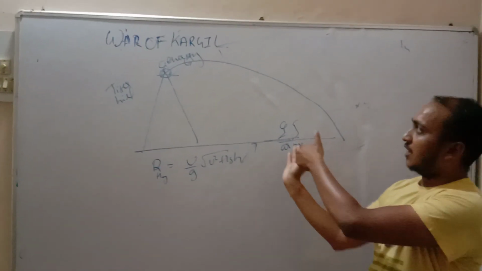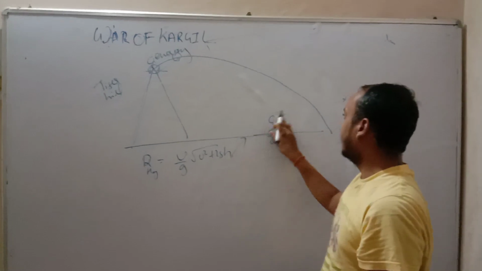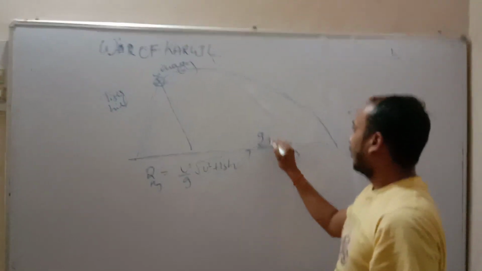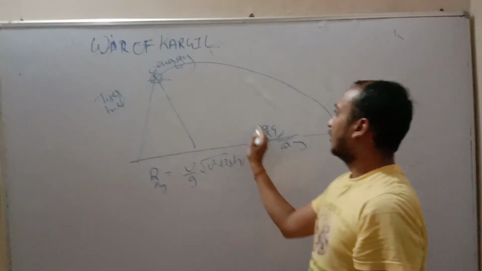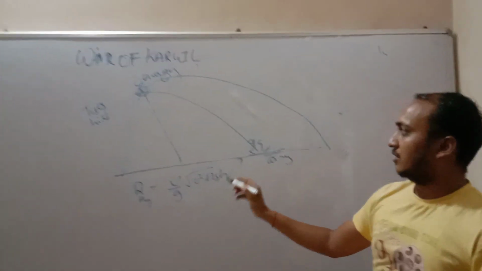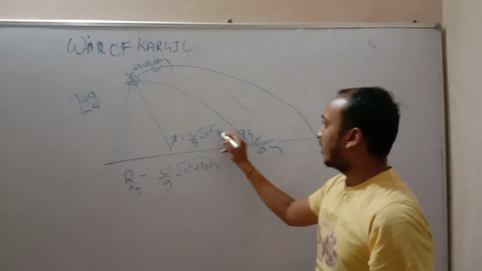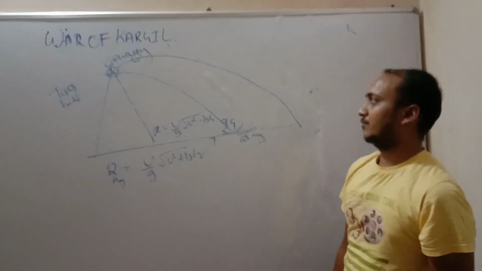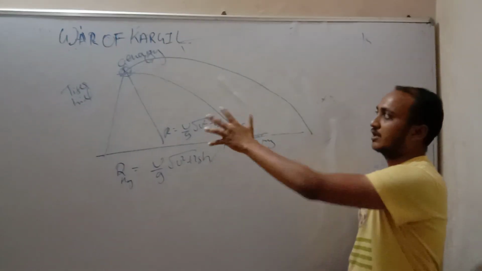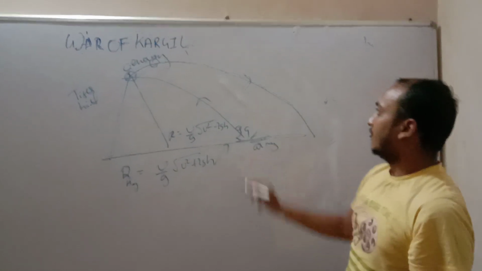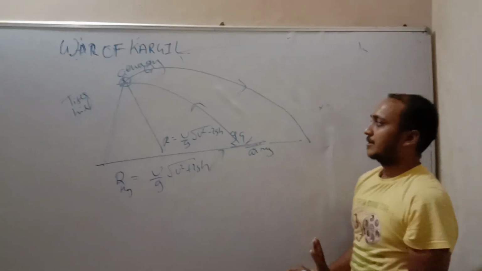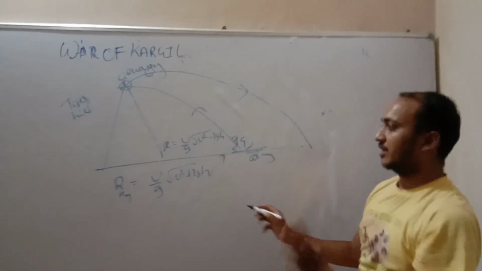But from ground to height, the range is small. The range is R equal to u by g times the square root of u square minus 2gh. So from ground to height the range is this, and from height to ground the range is this.